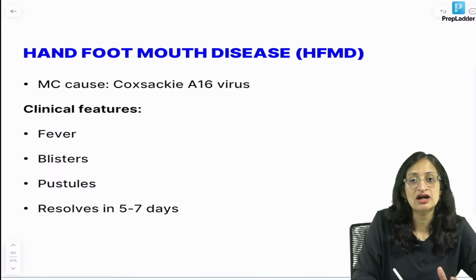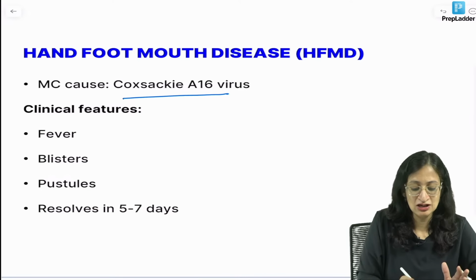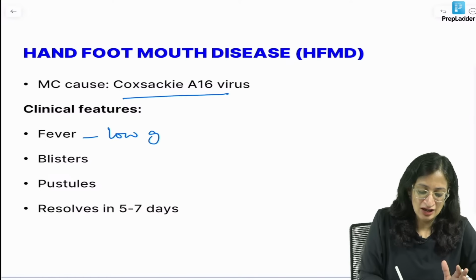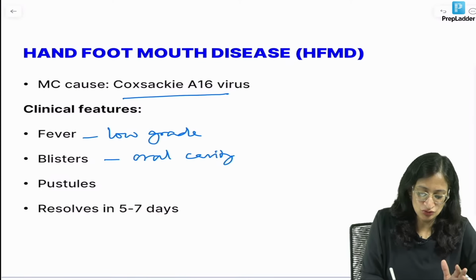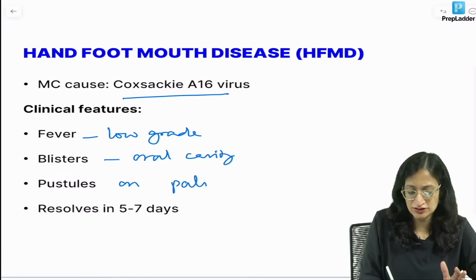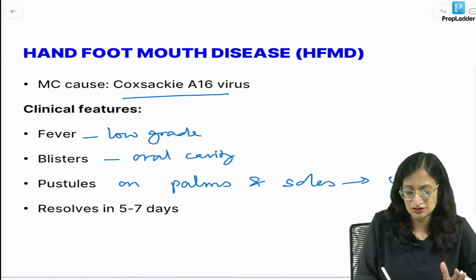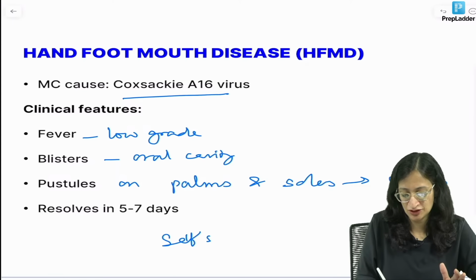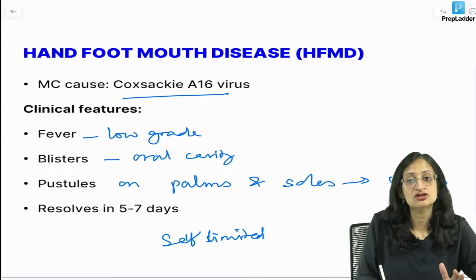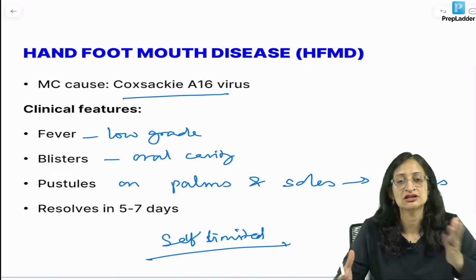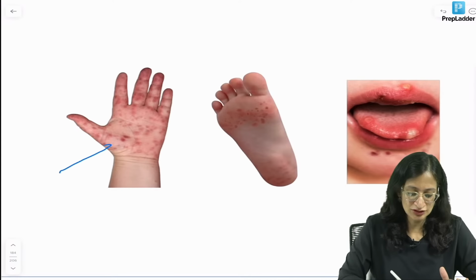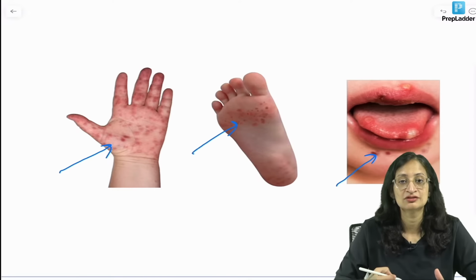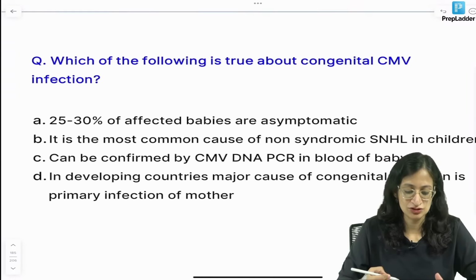So the most common cause of hand, foot, mouth disease is Coxsackie A16, and there is low grade fever, and there are blisters in the oral cavity. And there can be pustules on palms and soles and hands, and there can be ulcers, and it resolves in 5 to 7 days. It is a self-limiting illness. No specific treatment is required, but it is an infectious one. So it spreads very commonly in daycares and schools, and isolation is recommended. So these are what the lesions look like, in the oral cavity, palms, soles.